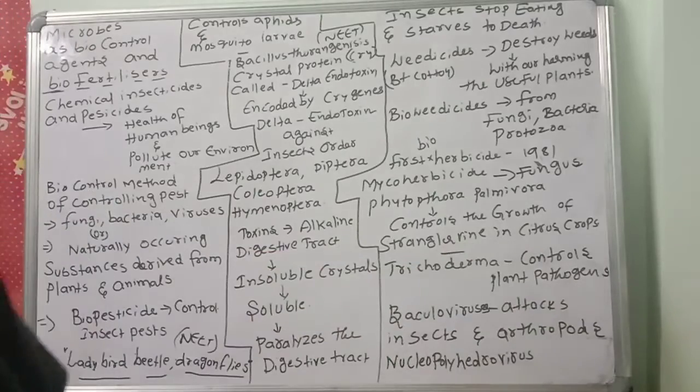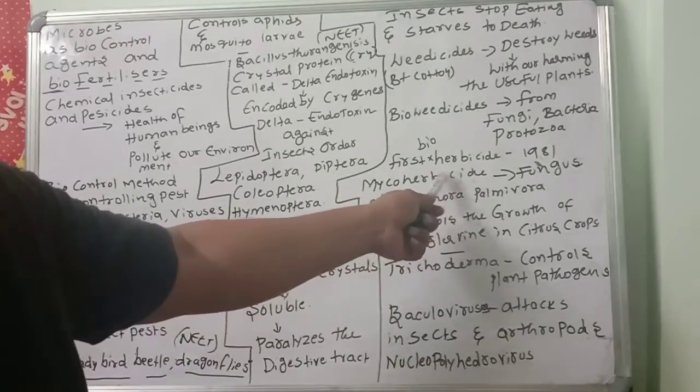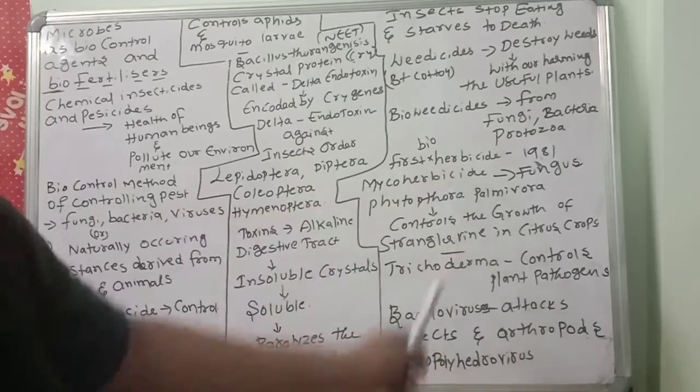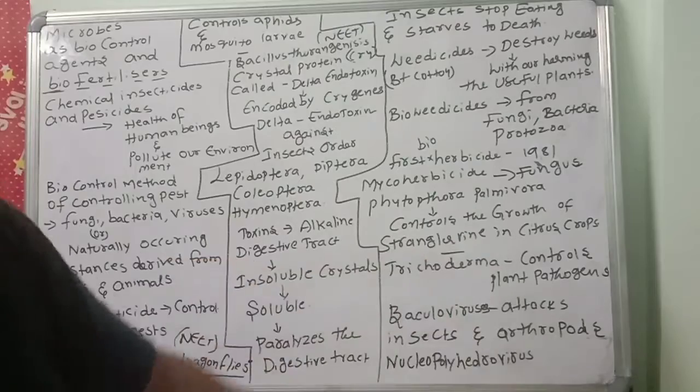Strangler vine is a herb that grows and disturbs normal citrus crops, and it is controlled by the fungus Phytophthora palmivora. From that they produce the mycoherbicide, which is very useful to control strangler vine in citrus crops.